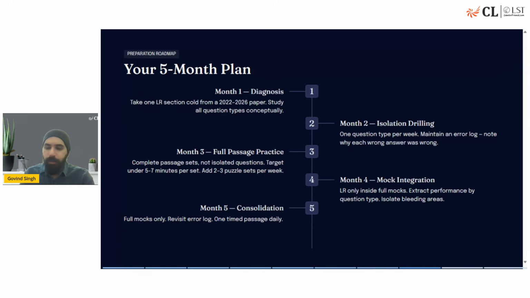Once you have done this exercise, the next few days would go on to solving these types of questions and practicing them in a timed manner, either through a topic test or a sectional test.